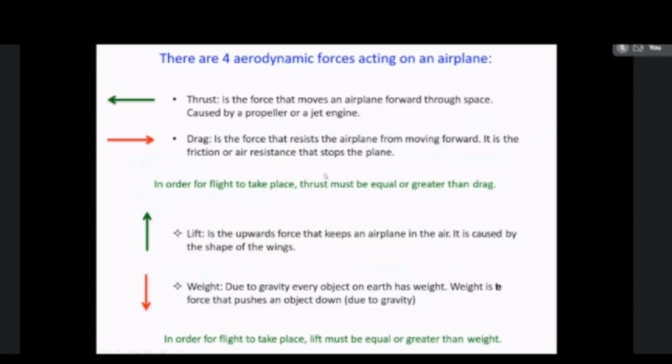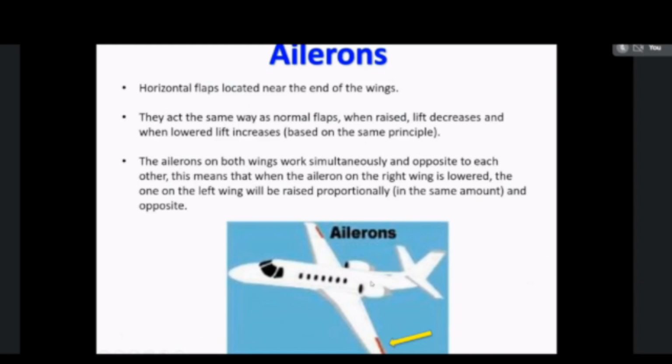So as I told earlier, aileron will be used for controlling the rolling motion, which is fixed in the back side of the wing, that is trailing edge of the wing. So when the rolling movement is needed, the pilot will move the wheel provided in the front portion, that is cockpit. By using the wheel, the pilot can control the aileron, that is rolling movement.